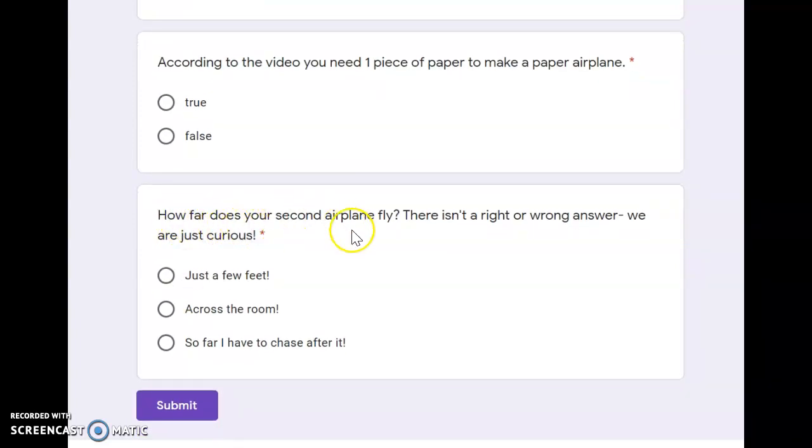How far does your second airplane fly? Again, there's no right or wrong answer. We just want to know. So shoot your paper airplane across and tell us how far. Just a few feet? Across the room? Or so far you have to chase after it?